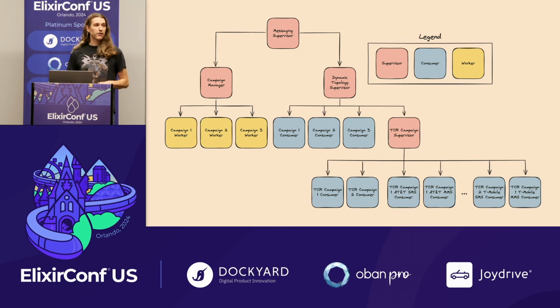And we lean hard into processes for this. This is a simplified supervision tree for this part of our application. When the application starts up, we create a campaign worker process for every active GetThru campaign in our system, and each campaign worker process is responsible for managing the Broadway consumers.